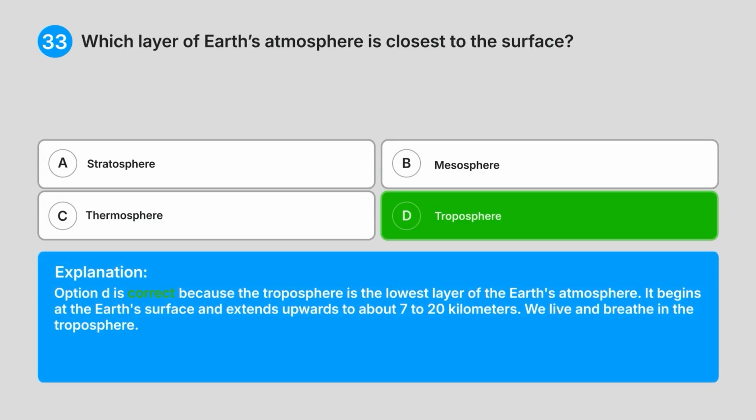Explanation. Option D is correct because the troposphere is the lowest layer of the Earth's atmosphere. It begins at the Earth's surface and extends upwards to about 7 to 20 kilometers. We live and breathe in the troposphere.